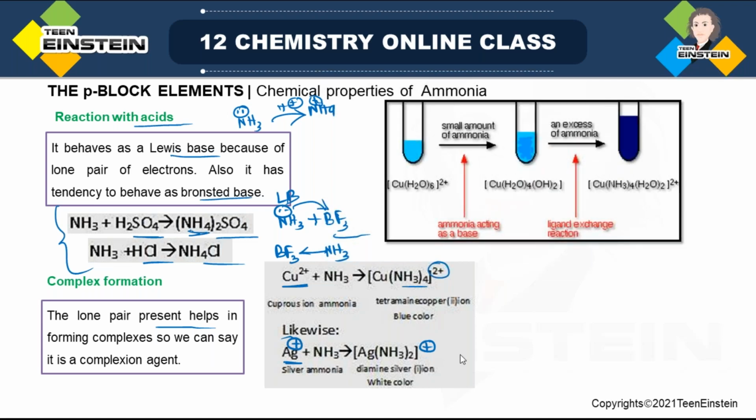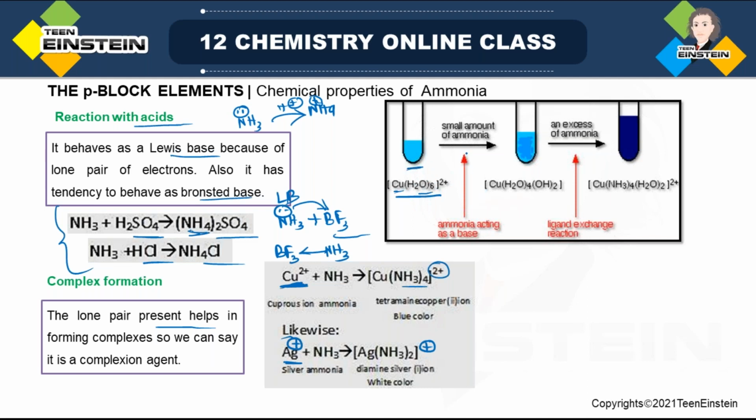Here we have this reaction, and see how the color is changing. First there is the presence of copper 2+, but it is written not as free Cu2+. As it is an aqueous solution, 6 water molecules will be surrounding copper. So it is in the aqueous state, and Cu2+ in the aqueous state will have this specific color.